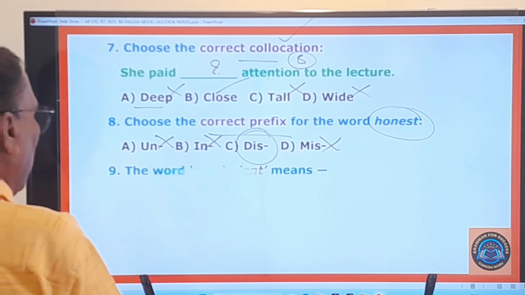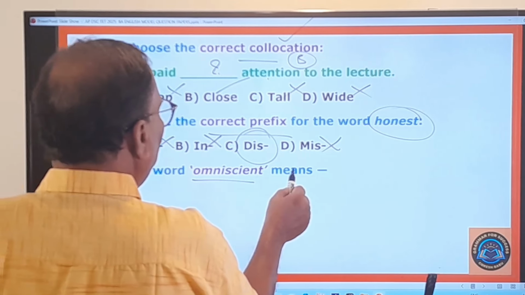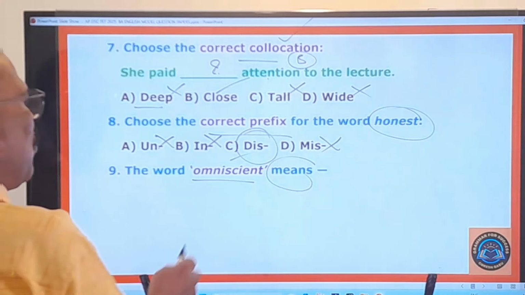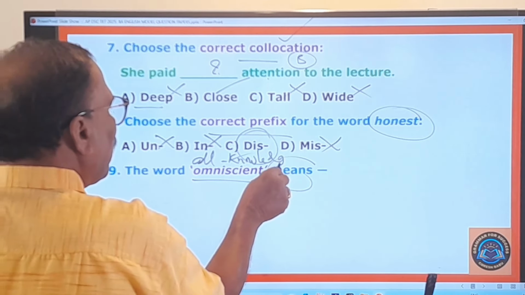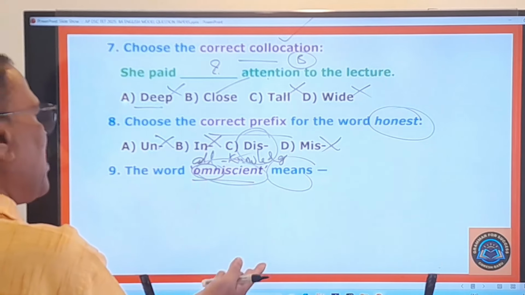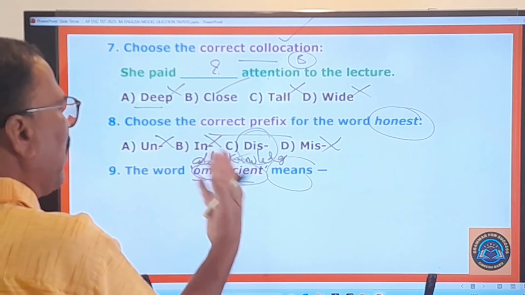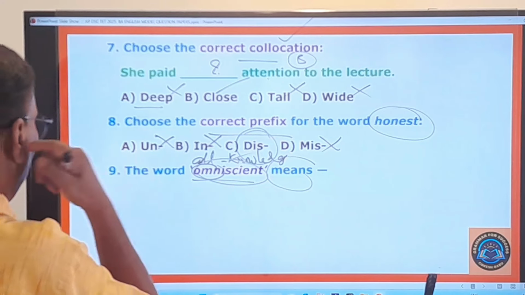You go to the ninth one. The word omniscient means what? Omniscient. Omni means all. Scient means knowledge. That is the meaning. The word itself carries the meaning. Omniscient means all knowledgeable person. All knowing person. That is the meaning.